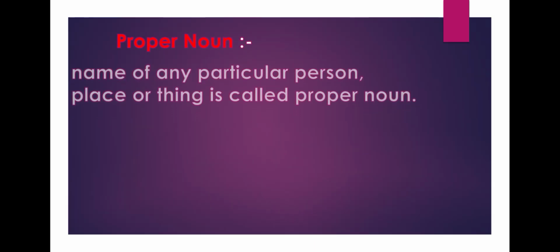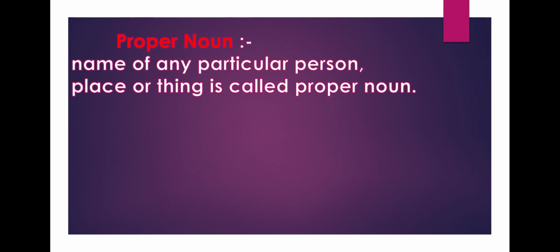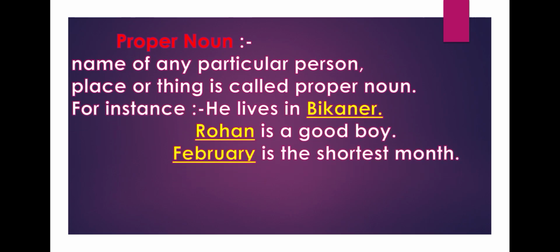First is proper noun. Name of any particular person, place or thing is called proper noun. We can say personal noun also. For instance, he lives in Bikaner. Rohan is a good boy.